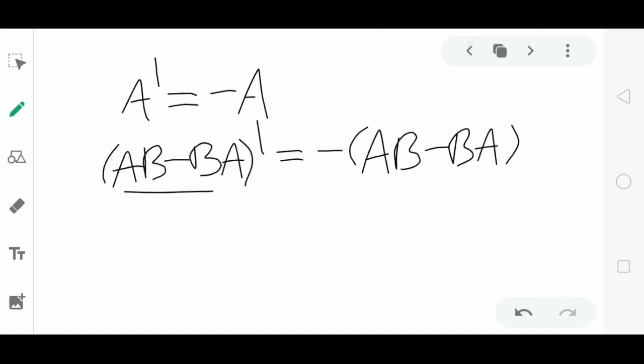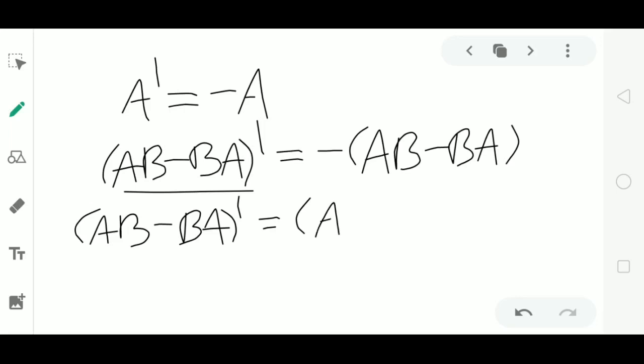Now consider the LHS. (AB minus BA)' is equal to, by the property of transpose of matrices, we can write this as (AB)' minus (BA)'.